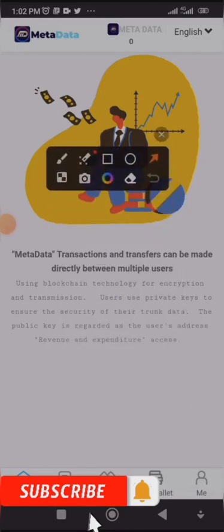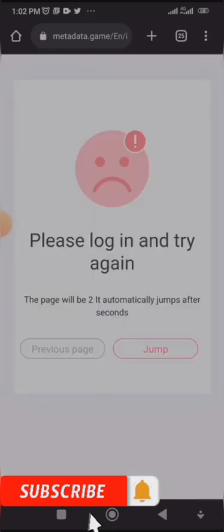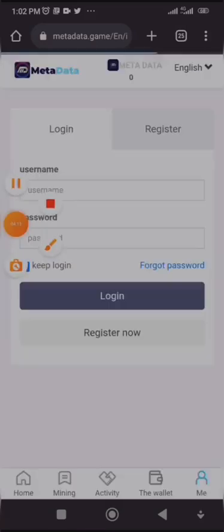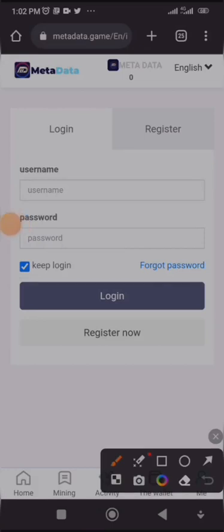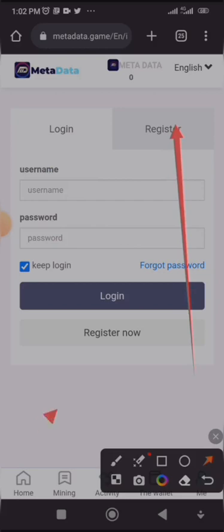So the first thing you do, you come to the menu down, you click on Me. When you click on Me, it will load and display some information, so just leave it a few seconds. Now for those that have an account, you click on login, you enter your password and you log in. If you forget your password, you click on forget password. Now for those who have not registered yet, you come to register here, or you click on register now.